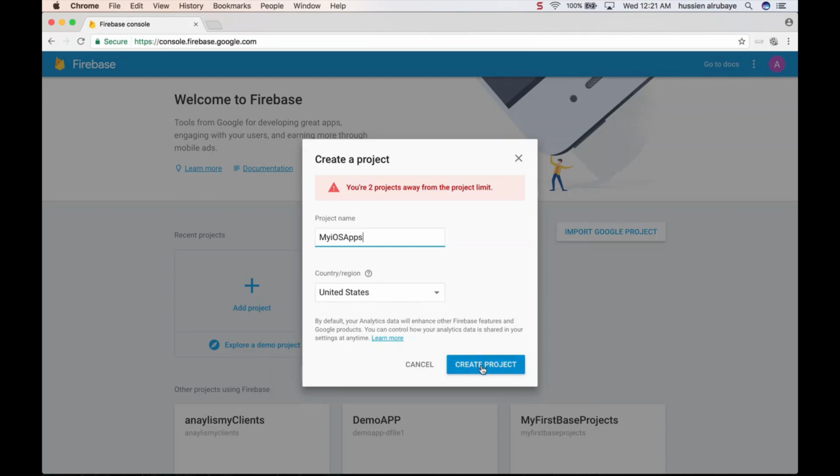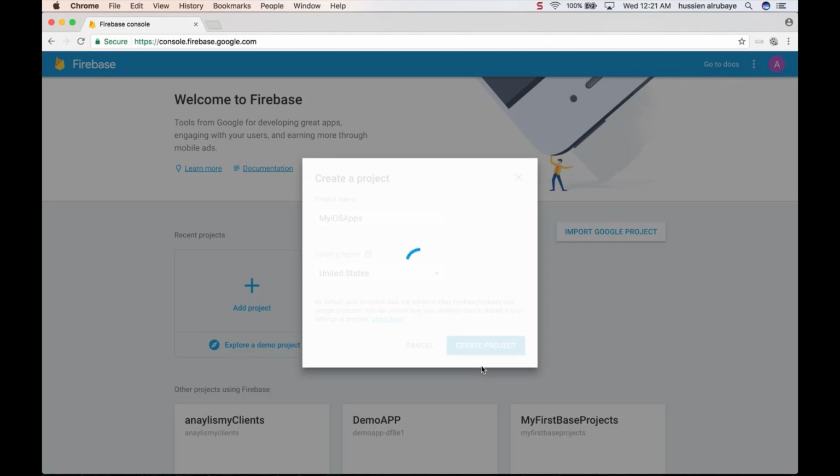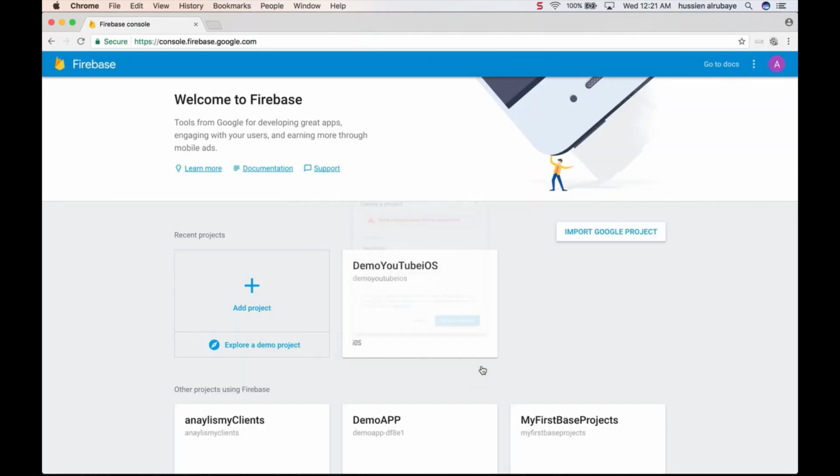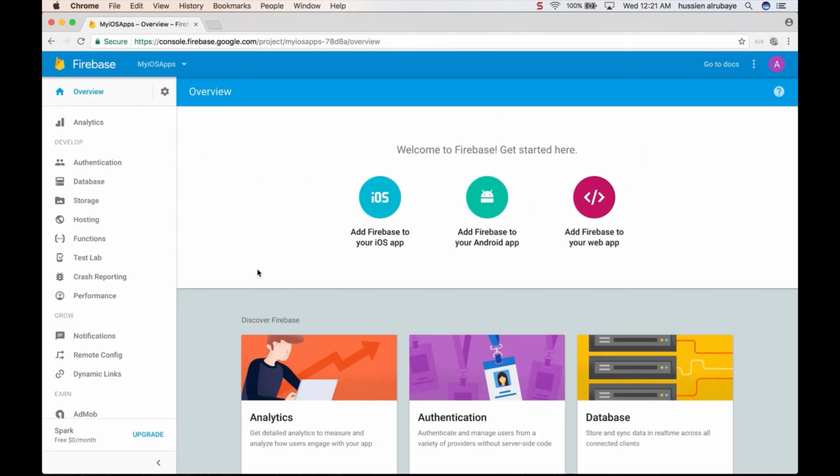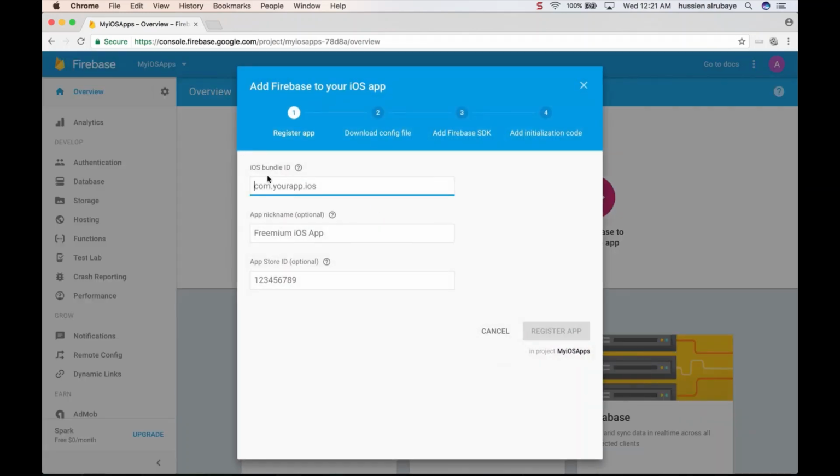But you have to remember the project could have many applications. In every project you could have more than one application. So I just create one project, name it my iOS apps, and this is my project. So it provided me all these features. I will start adding Firebase to my iOS app. If I click here, it asks me for the iOS bundle.